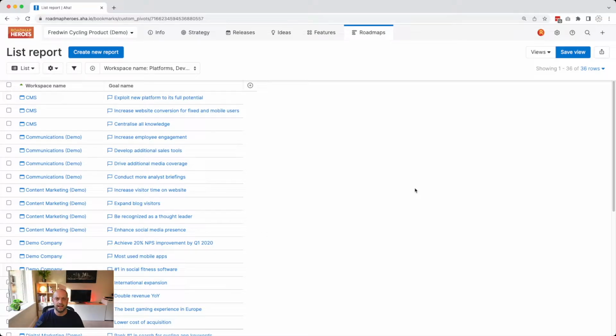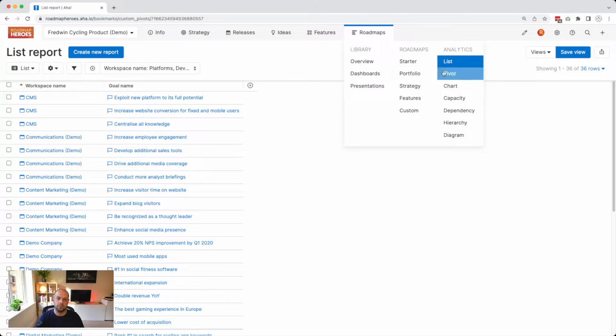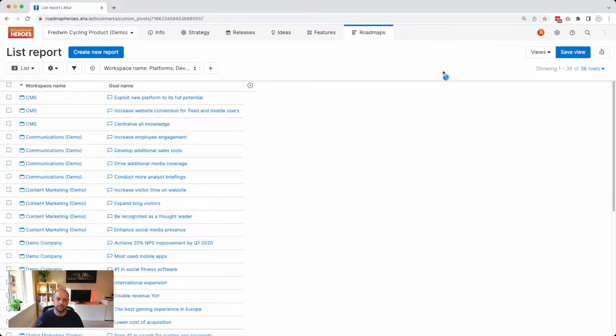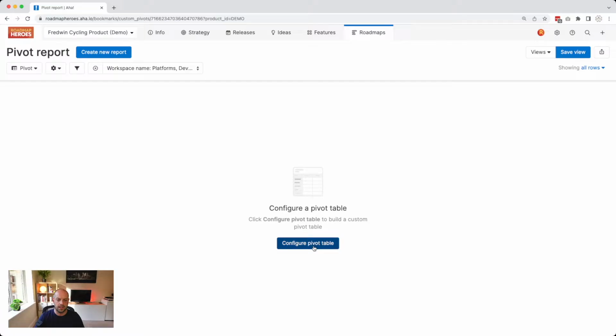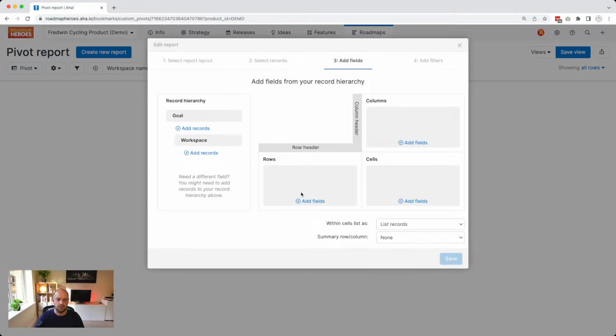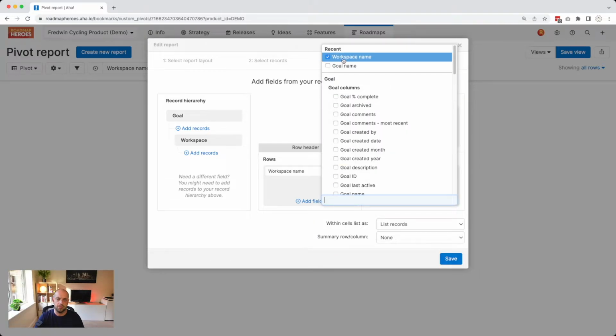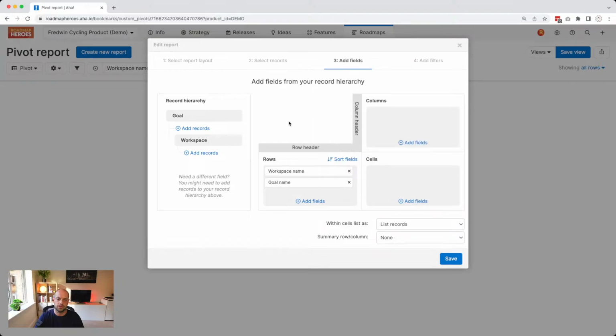Now I'm interested in counting these, and on the top right here we can see that there are 36 goals across the entire account, but I want to see the breakdown at the individual levels, and so for that we're going to transition to a pivot report. The pivot report, now we can configure it so that we have in the rows and cells these different fields. When I click Add Fields, you can see I can pull in the 2 values from my list report. So I'm going to start with my workspace name and then come to the goal name.